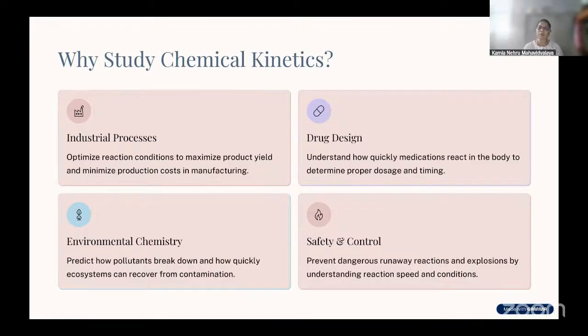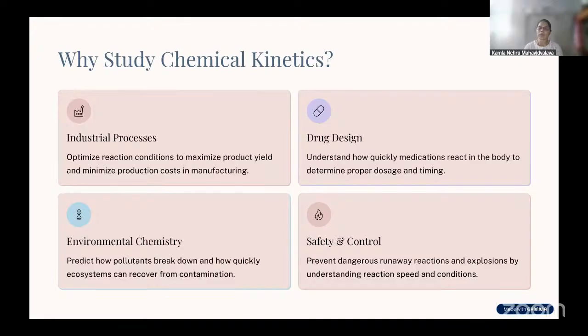Similarly, it plays a very important role in drug designing. It helps us understand how quickly medications react in the body. Now we all know that when doctors prescribe some medicines, they tell us that you have to take this tablet as it is. And for small children, we convert it into powder form.